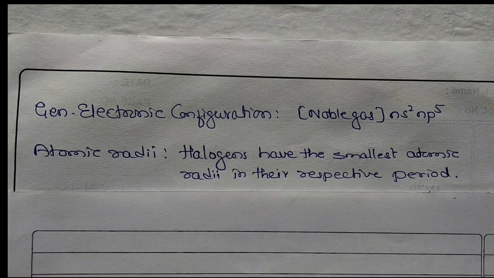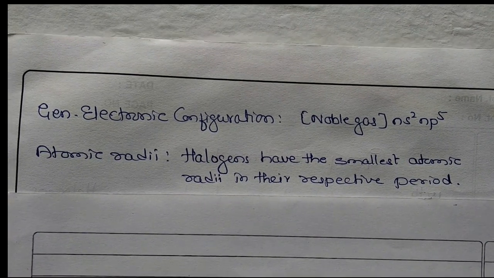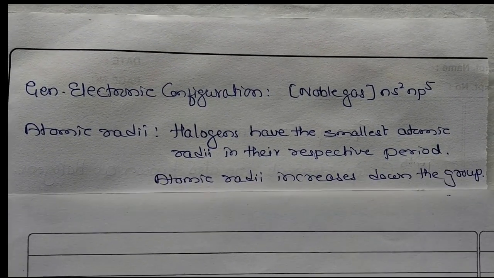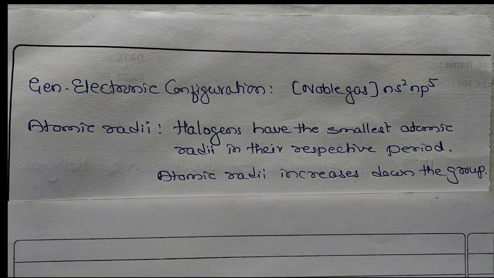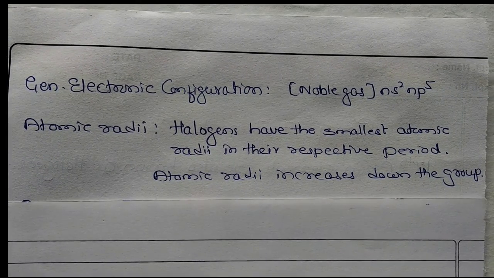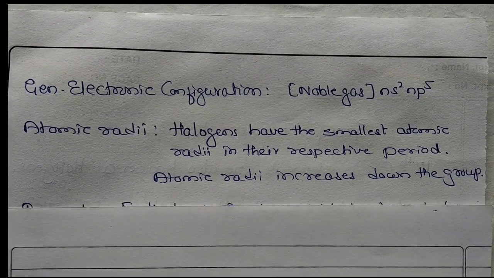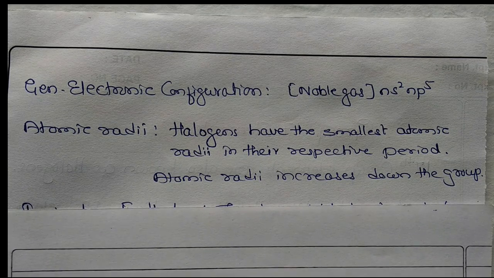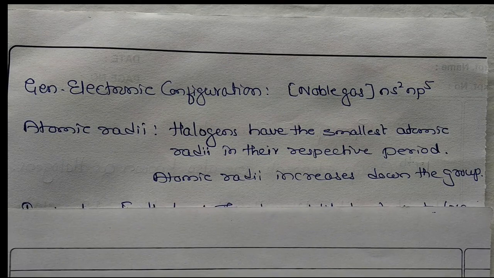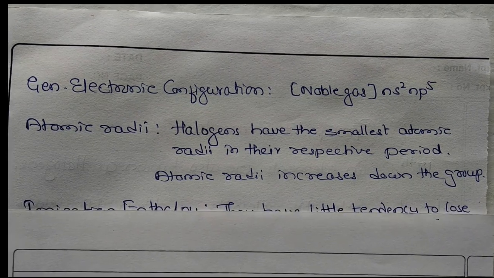So we know in the periodic table atomic radii decreases along the period. So halogens are the last group element, hence its atomic radii is less. Atomic radii increases down the group. Why does it increase? Because the number of shells increases, that is due to atomic number.